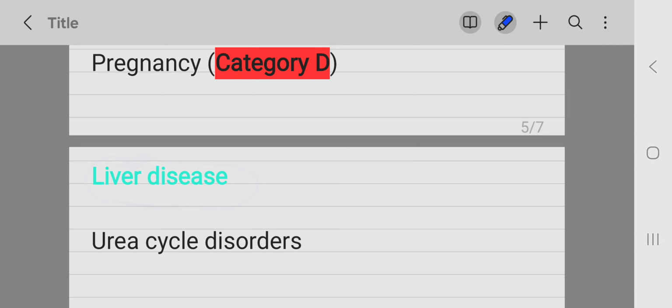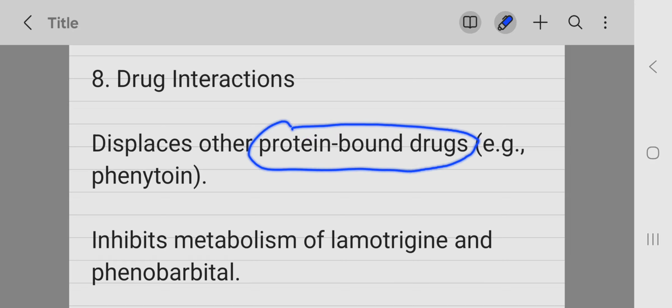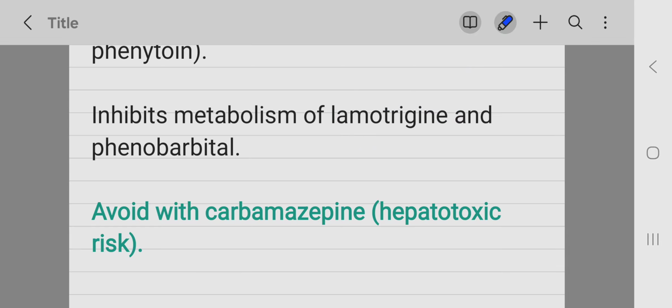Drug interactions. It has a lot of drug interactions. It displaces other protein bound drugs because it is mainly a protein bound drug. For example, when phenytoin is displaced from the proteins, its effect is enhanced but its half life is reduced. It inhibits the metabolism of lamotrigine and phenobarbital, so when you are co-administering lamotrigine with valproic acid, you should remember to decrease the dose of lamotrigine.